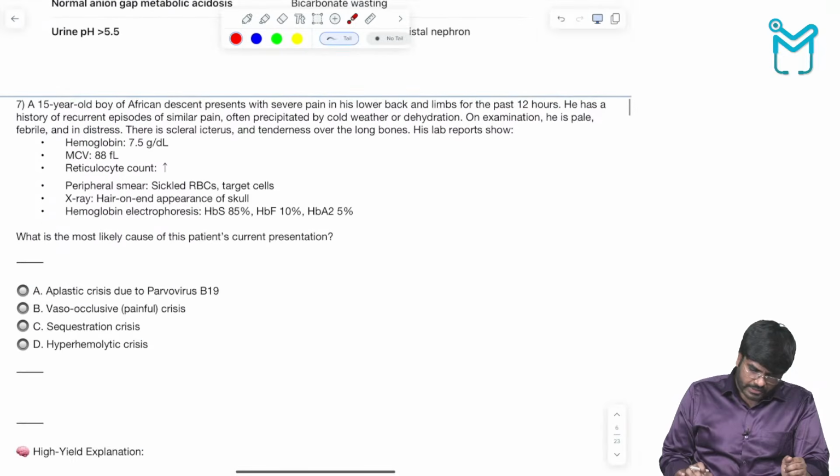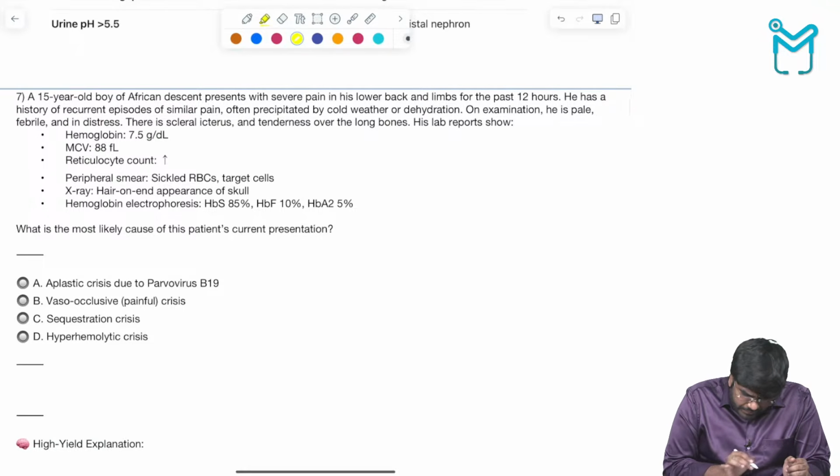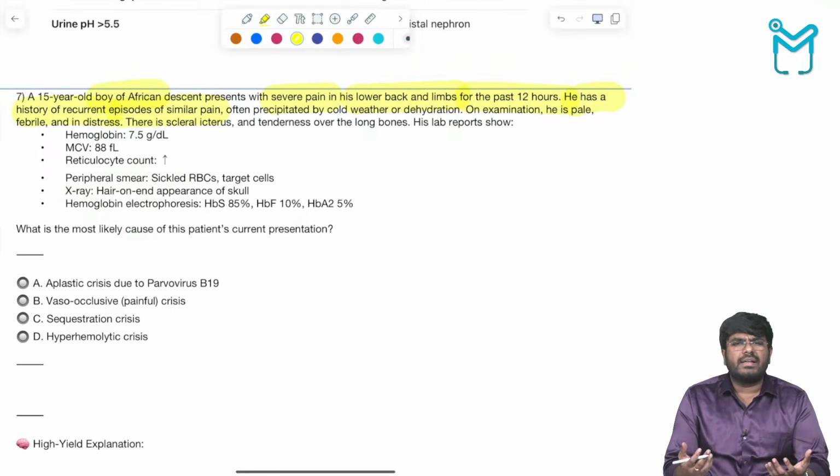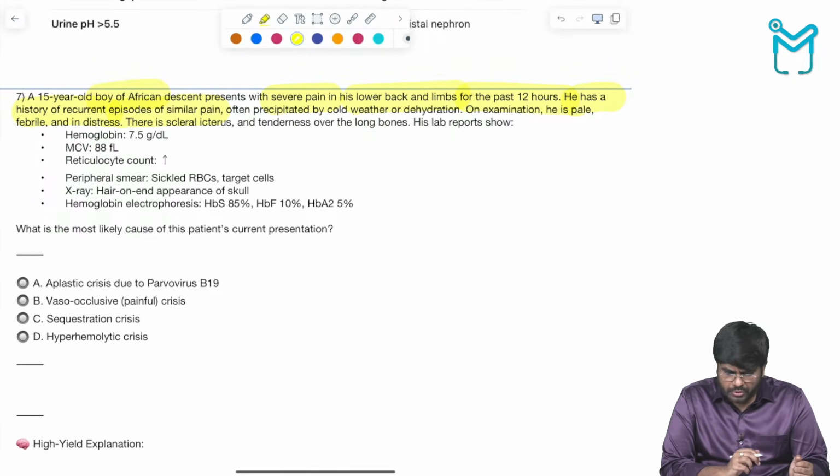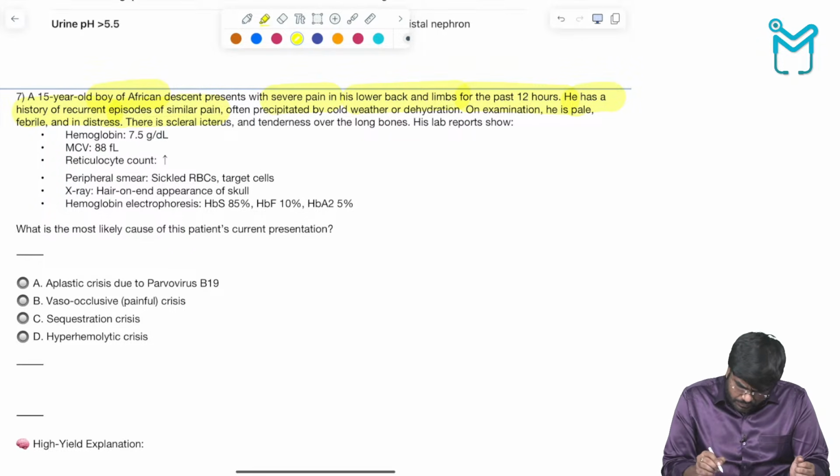Okay. Chalo, next. A 15-year-old African boy had severe pain in his lower back for the past 12 hours. He had a history of recurrent episodes of similar pain. So it's not one time, he had repeated episodes of such pain, often precipitated by cold weather and dehydration. He is pale, febrile and distressed. There is scleral icterus and tenderness over the long bones.